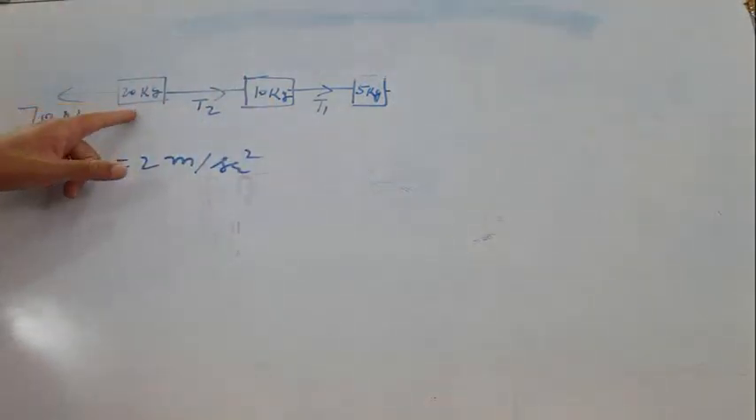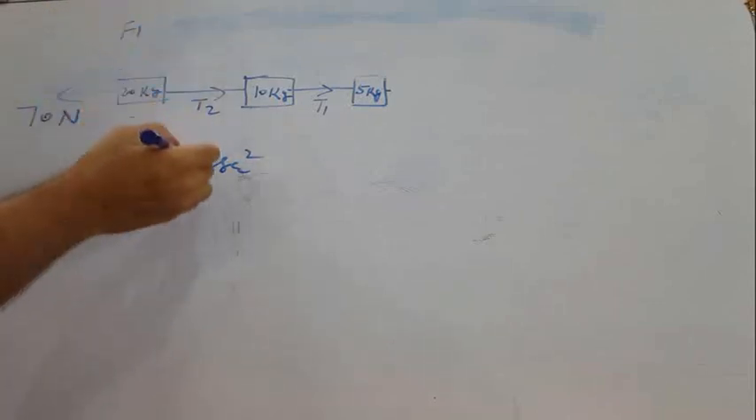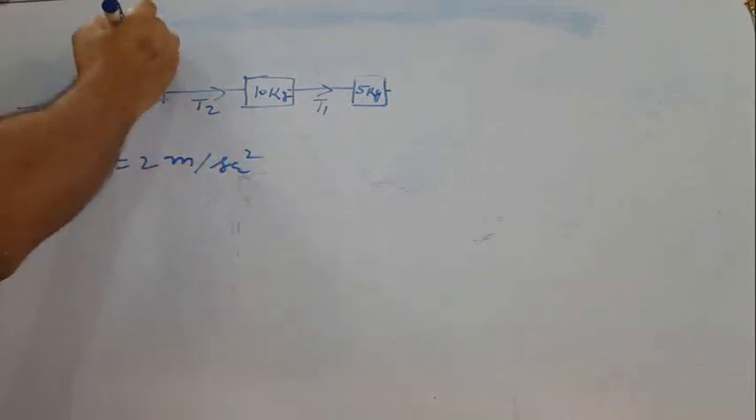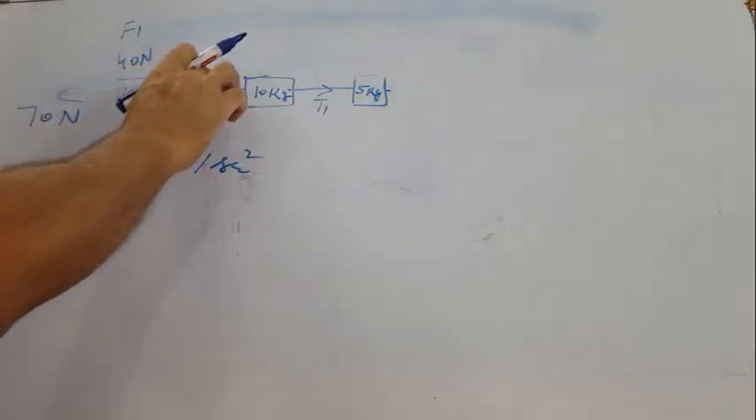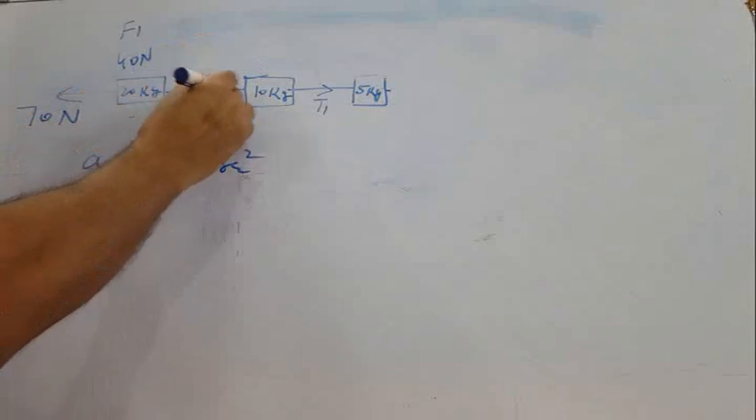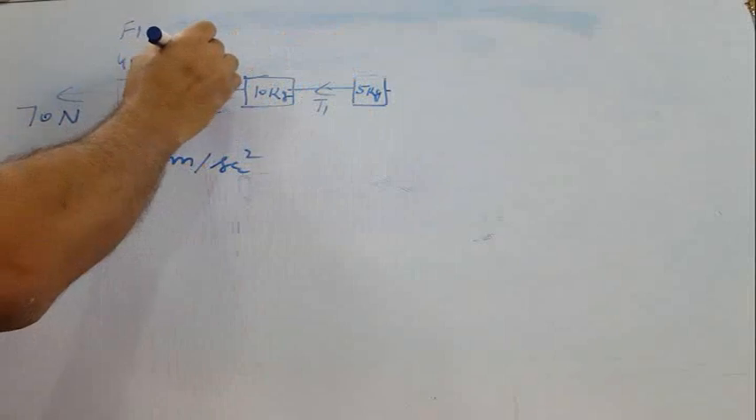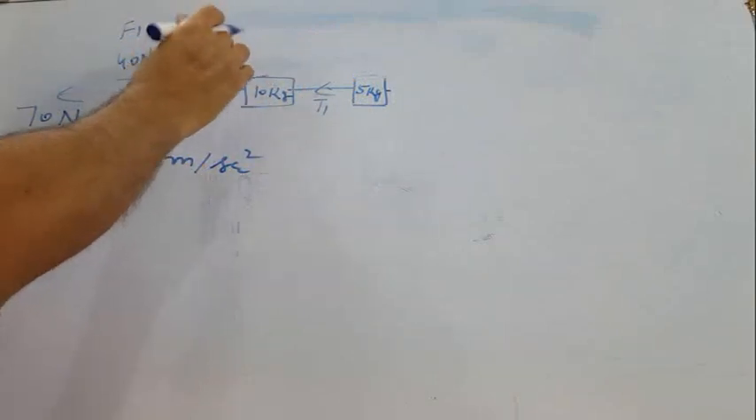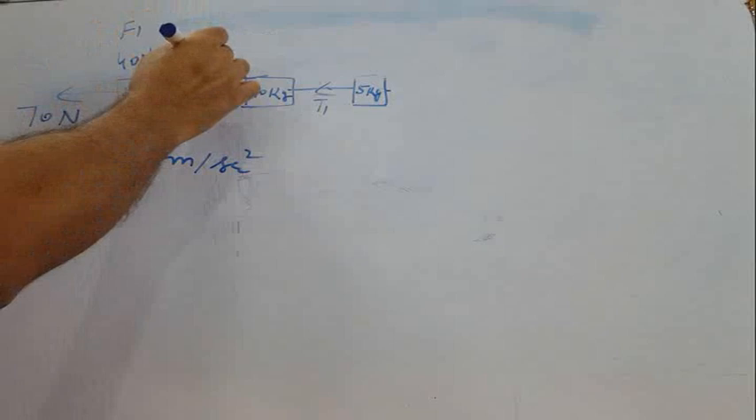For this 20 kg mass, how much force is required? Mass into acceleration, 20 into 2, that is 40. 40 Newton force is required for the motion of the first. Applied was 70, so 70 minus 40, it will be 30. Now direction of tension will also be reversed. Now this tension will be 40 newtons. 70 was applied, 40 is required for first, so 70 minus 40, that is 30 newtons.